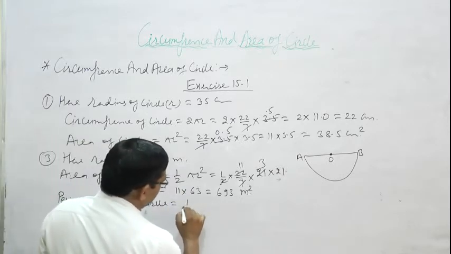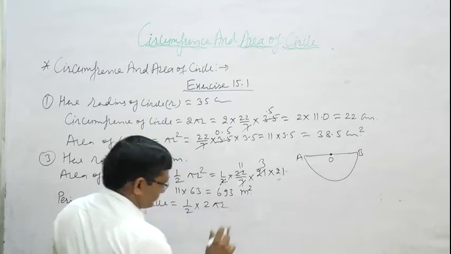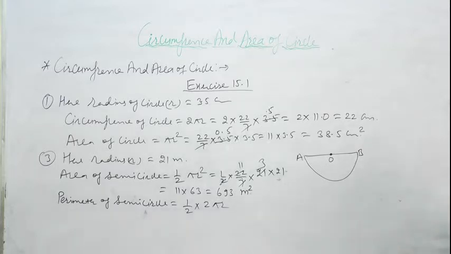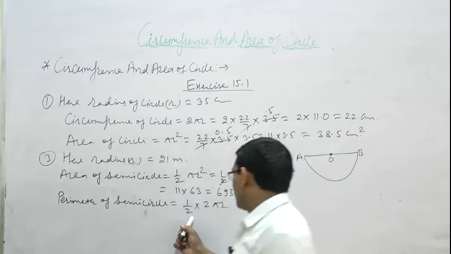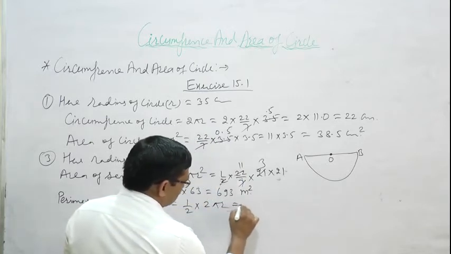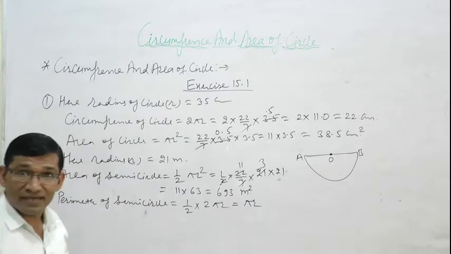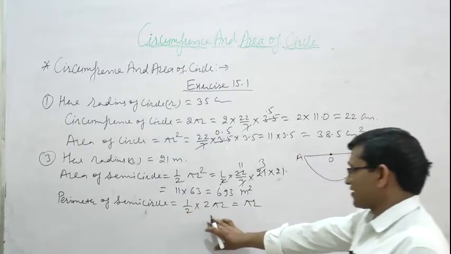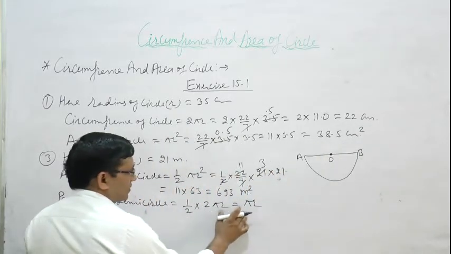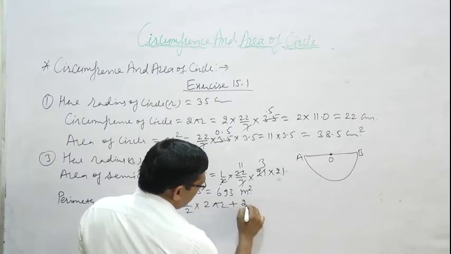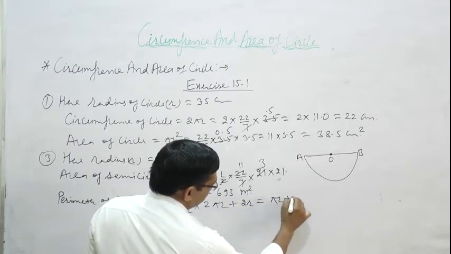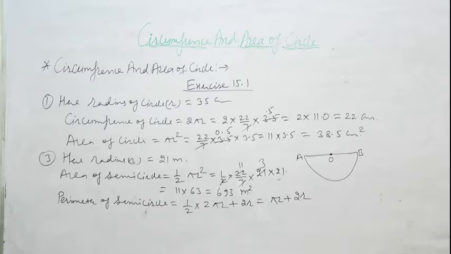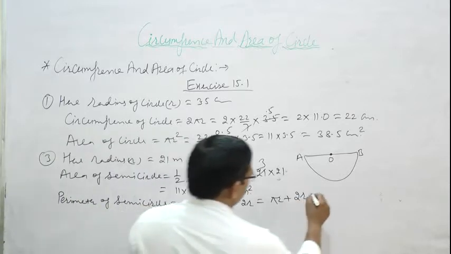Perimeter of a semicircle is half of 2 pi r, it means we can write pi r. Yes? No? This is wrong. The perimeter of a semicircle is pi r plus 2r. It means we can also write pi r plus d.